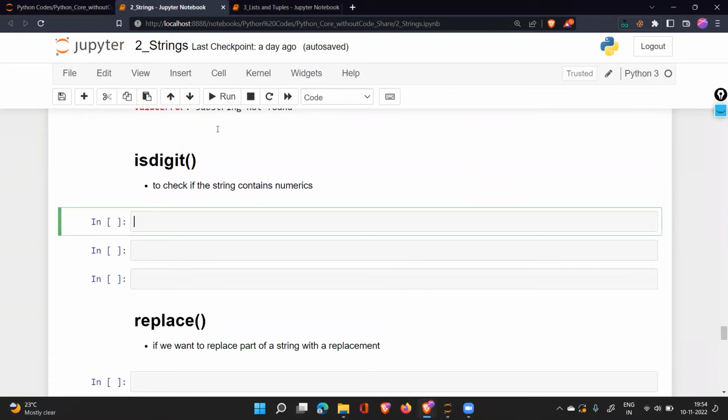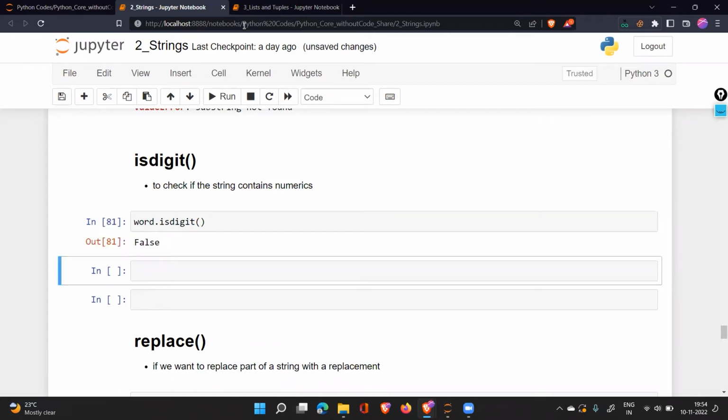Let's see the next concept. If you have any text and you want to see whether it contains numbers, containing a number in text might be somewhere false or somewhere true. But for whatever reason, you want to check whether digits are present in the string or not. You can check that using this. You have to write word dot is digit. It will say false, that there is no digit present. All of them are just characters. This is the work of is digit. It's very simple and straightforward.